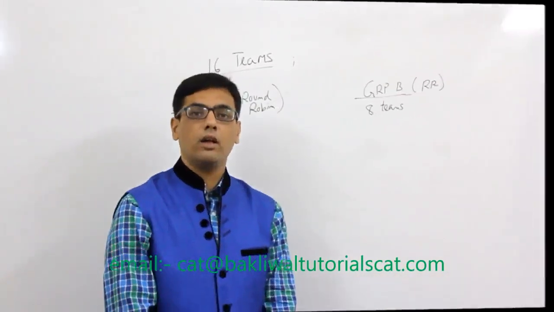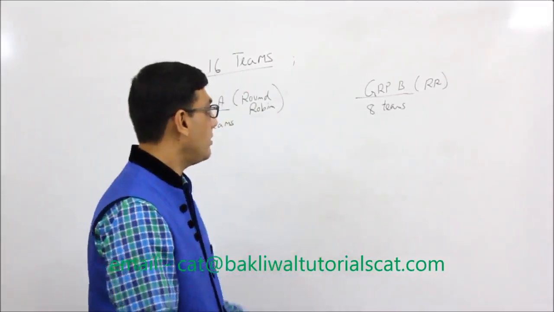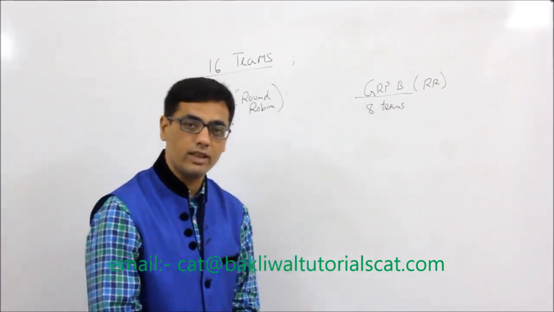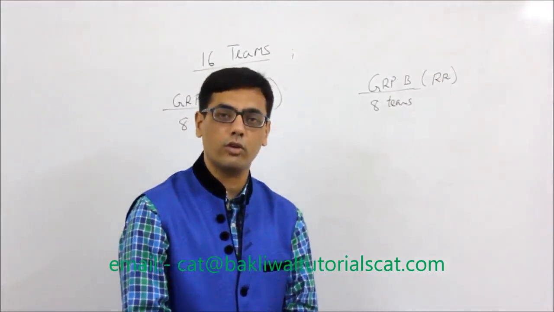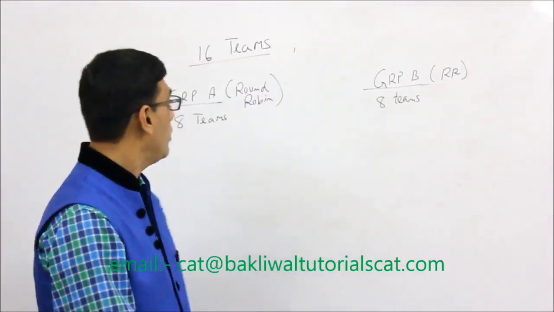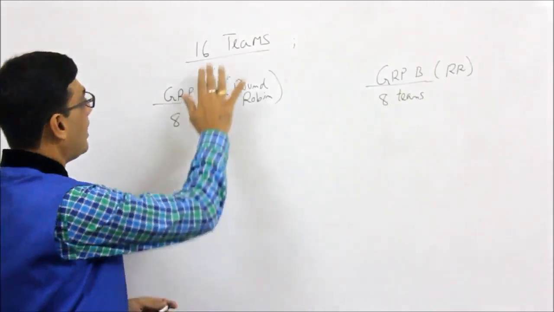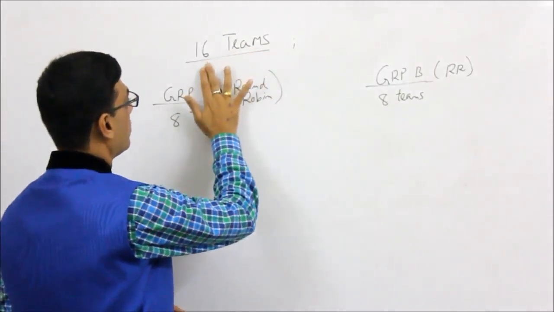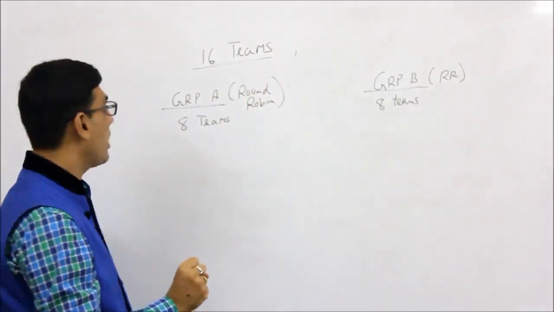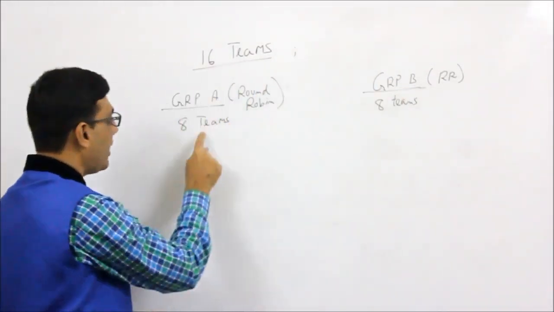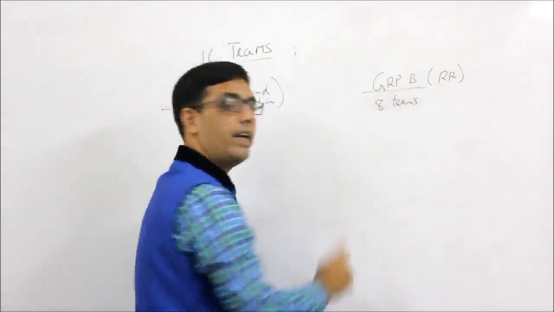So friends, let us take this LR or analytical reasoning, logical reasoning question, which is a kind of sports question, a sports caselet. So I will again take two small questions. First understand, there are 16 teams playing a championship. We have divided them into two groups, Group A and Group B. In Group A there are 8 teams and in Group B there are 8 teams.